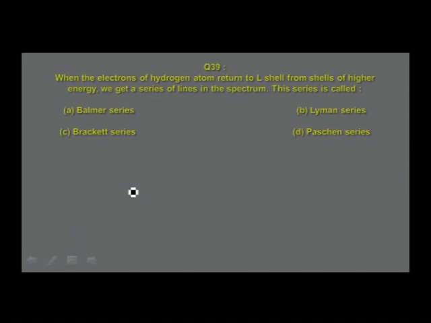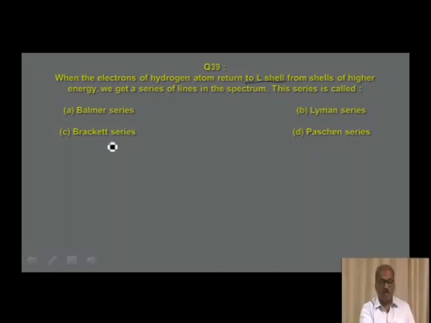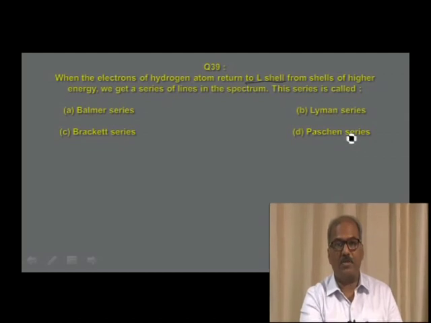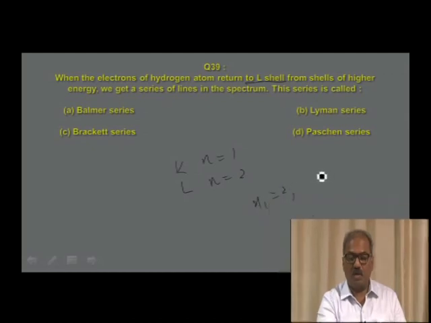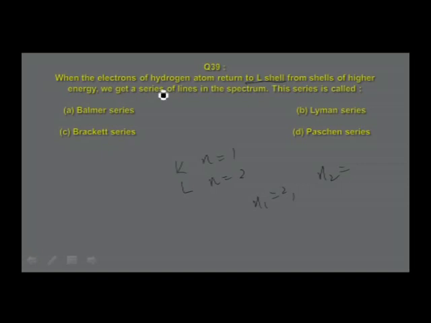When the electrons of hydrogen atom return to L shell from shells of higher energy, understand this, L shell, we get a series of lines in the spectrum. The series is called option A Balmer series, option B Lyman series, option C Paschen series, or option D Brackett series. Which is the correct answer? K shell n is equal to 1. For L shell n is equal to 2. So that means n1 is equal to 2 and n2: electrons are returning from shells of higher energy. That means n2 will be 3, 4, 5, etc.